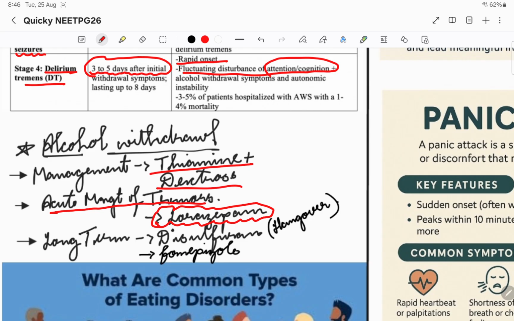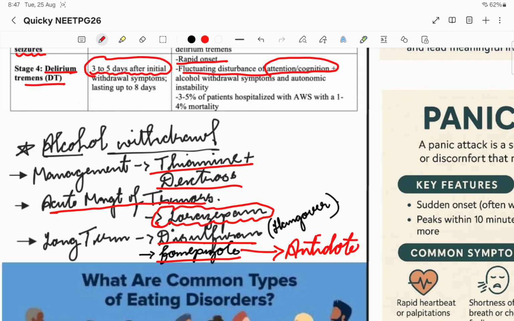Then for long-term management, after all this acute management, we are going to give prophylaxis to stop alcohol withdrawal, or to avoid relapse back into alcohol ingestion. That is why we'll give disulfiram. Fomepizole is an antidote. It is the antidote that we use in patients who take long-term alcohol, and they have to be treated acutely along with thiamine and dextrose first, after we treat the tremors and all. So it is fomepizole that we give as an antidote.